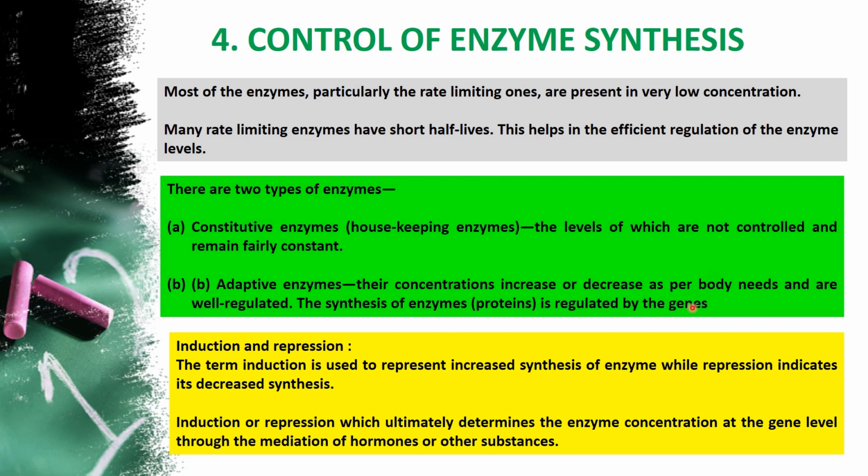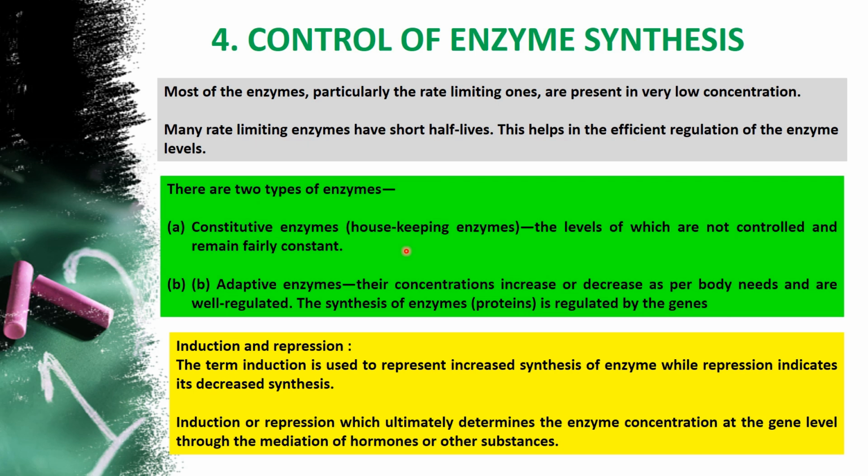Whenever there is a requirement, information is given to the gene to start the synthesis of a protein. Some enzymes generally maintain a normal base level concentration in a system forever. They won't change. Those types of enzymes are called constitutive enzymes.